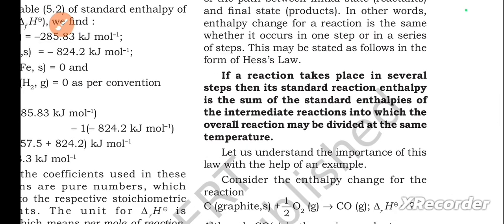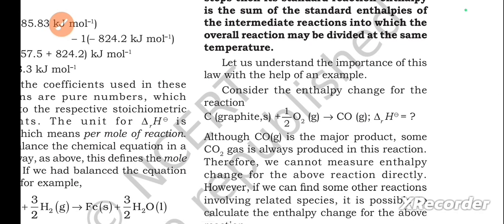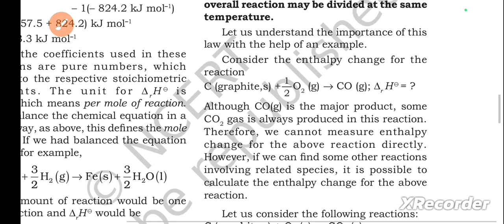If a reaction takes place in several steps, then its standard reaction enthalpy is the sum of the standard enthalpies of the intermediate reactions into which the overall reaction may be divided at the same temperature. Let us understand the importance of this law with the help of an example. Consider the enthalpy change for the reaction C(graphite) + 1/2 O2 gives CO. ΔrH equals to how much?